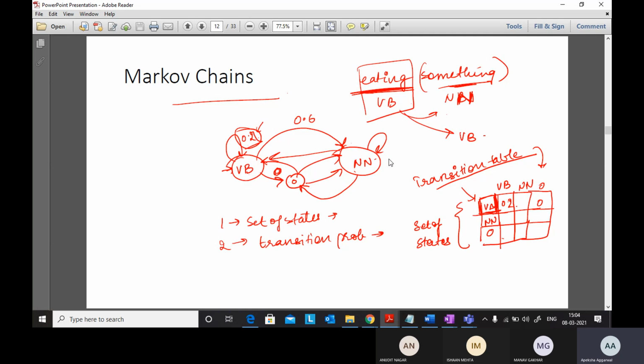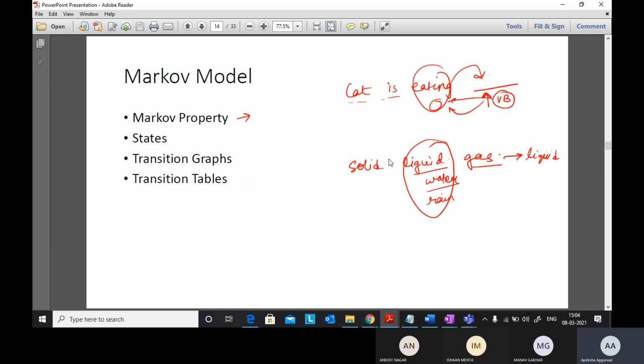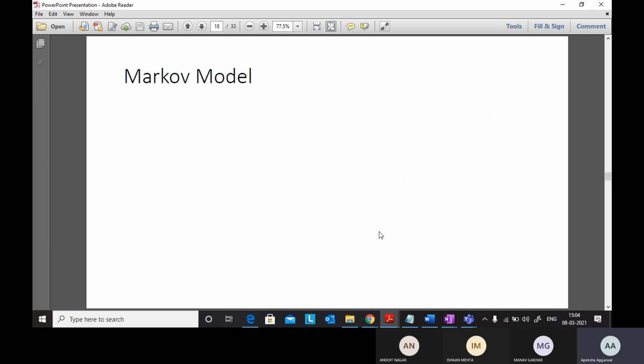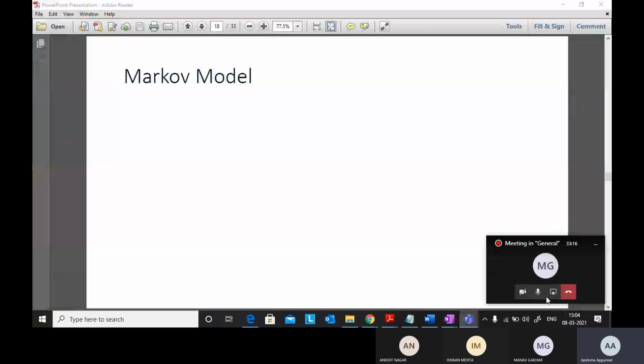Now there are two types of tables. While if I discuss this Markov chain, let me reshare the screen.